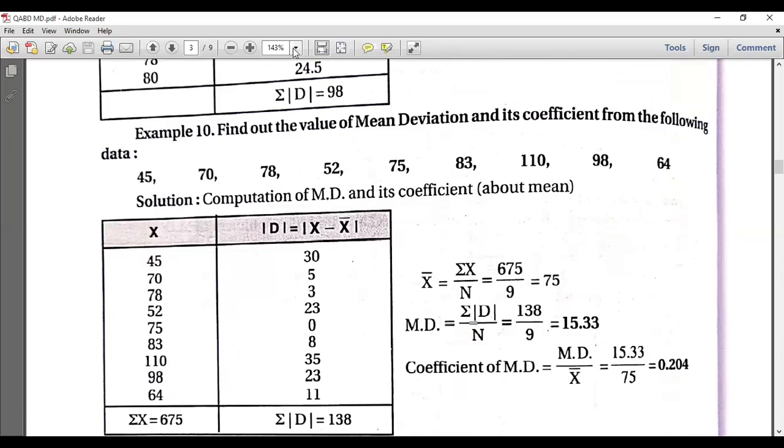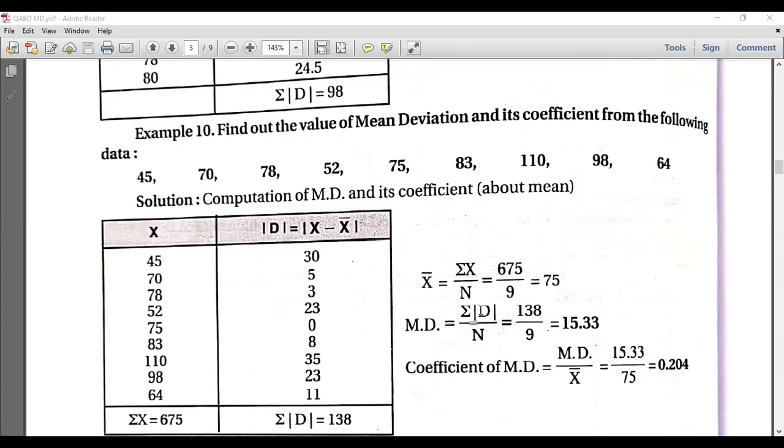Here x bar is 75. x minus x bar, 45 minus 75, we'll get minus 30. So we'll ignore the signs here, we'll take only 30. Same way we need to calculate 70 minus 75, and so on for the modulus. Then if we total that, we'll get summation of mod d.